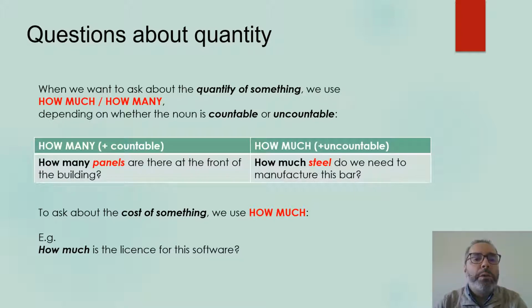Then, to ask about the quantity of something, we use the expressions how much or how many, depending on whether the noun is countable or uncountable. How many is used with countable nouns. How many panels are there at the front of the building? And how much, remember, must be used only with uncountable nouns. How much steel do we need to manufacture this bar? And to ask about the cost of something, we use the expression how much. How much is the license for this software?